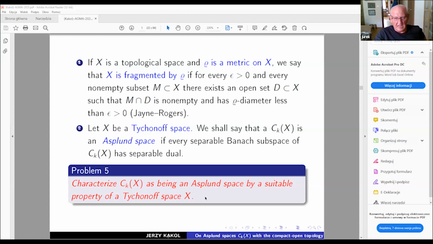In other words, we would like to know how to characterize X so that C_k(X) is Asplund. By the way, we say that this space of continuous functions with the compact open topology is Asplund if every separable Banach subspace of this space has a separable dual.